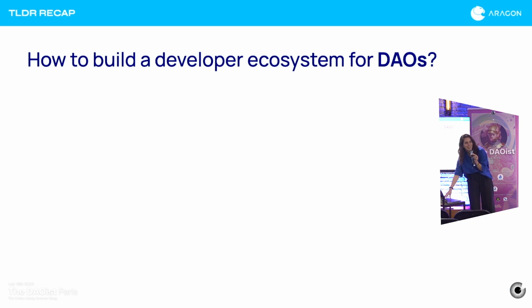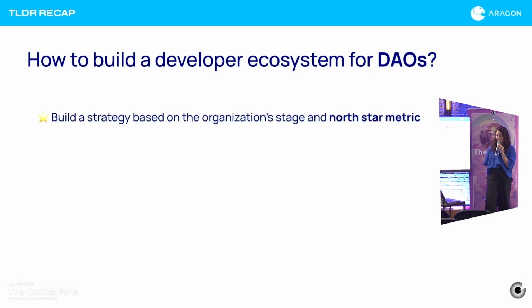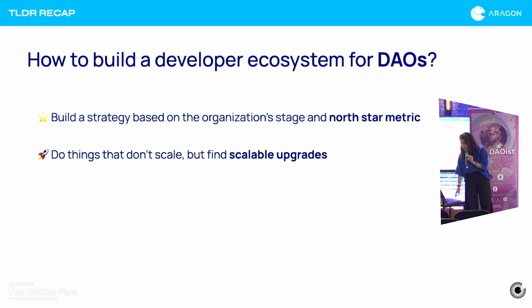So, TLDR, how to do it. Number one, strategy based on the parameters that we discussed earlier: organization stage, North Star metric, product. Secondly, you want to be doing things that don't scale, but do the scalable upgrades. That's super important. Then you want to scope work highly strictly.